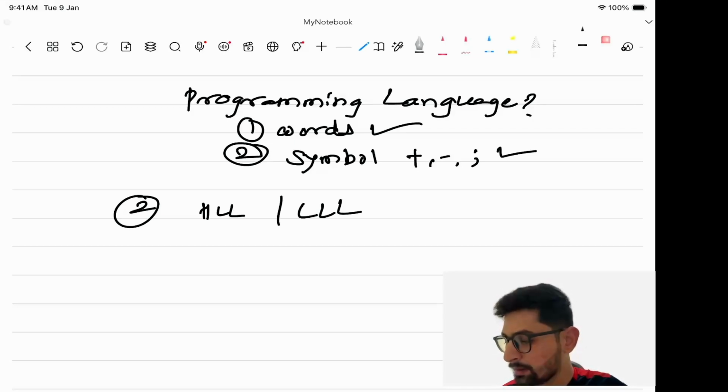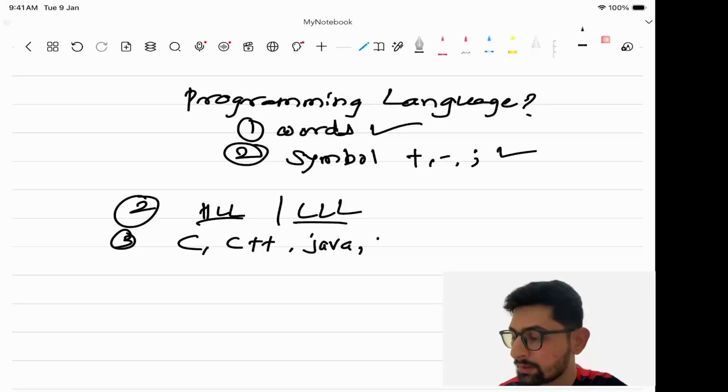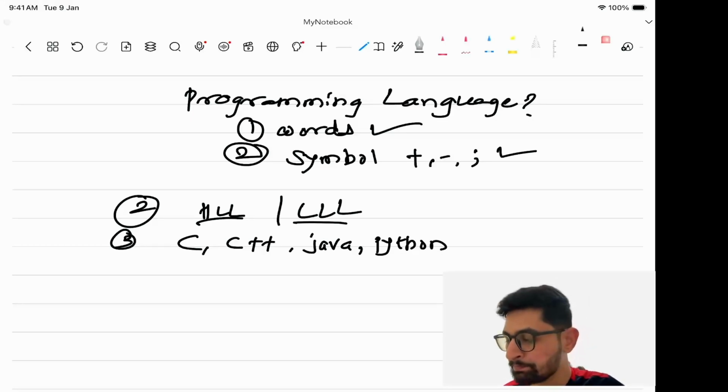Before this, I hope you understand what a programming language is and what the need of a programming language is. The second part we will discuss is, if words and symbols are inside a programming language, then how does it solve our problem? A developer writes a program in a programming language. We have C, which we will learn in this tutorial, then C++, Java, and Python, which is currently booming, as we are using it in AI and ML, right?